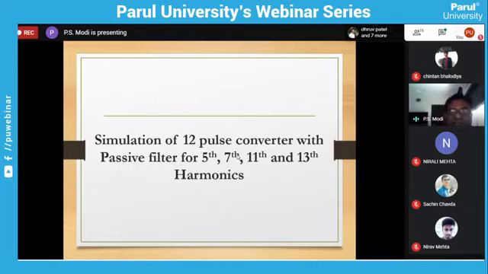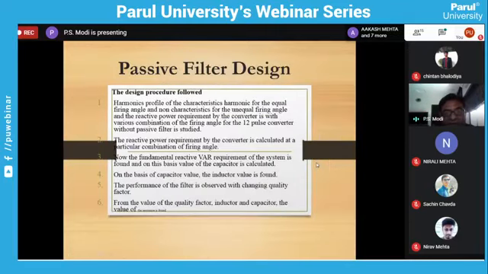Passive filter design equation I have already given to you. According to that equation, we have to design separate passive filters. We have to design for the 5th harmonic, 7th harmonic, 11th and 13th. All the different panels we have to use. If I have a diagram, I can show you. I'll show the diagram later on.